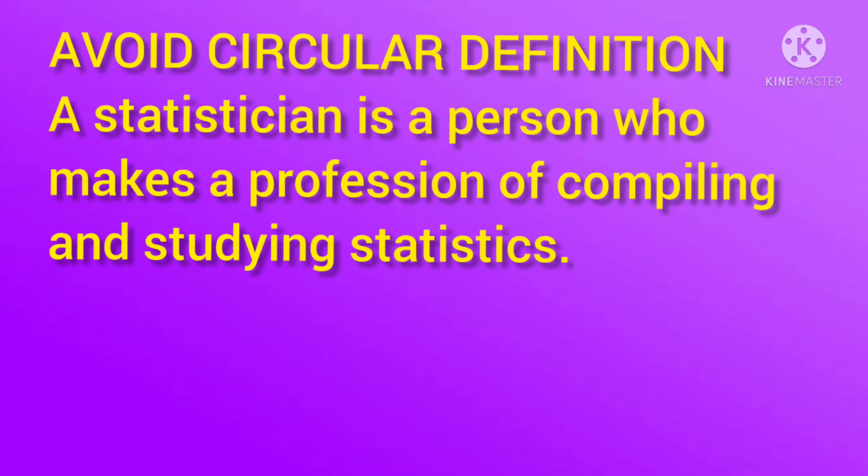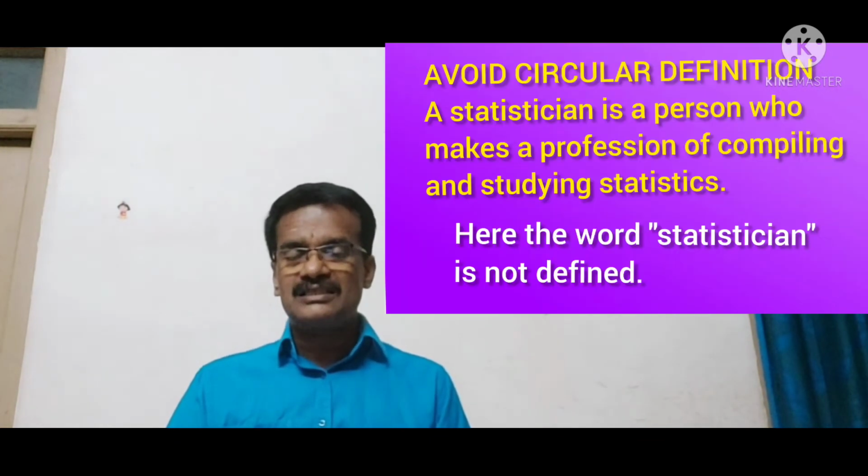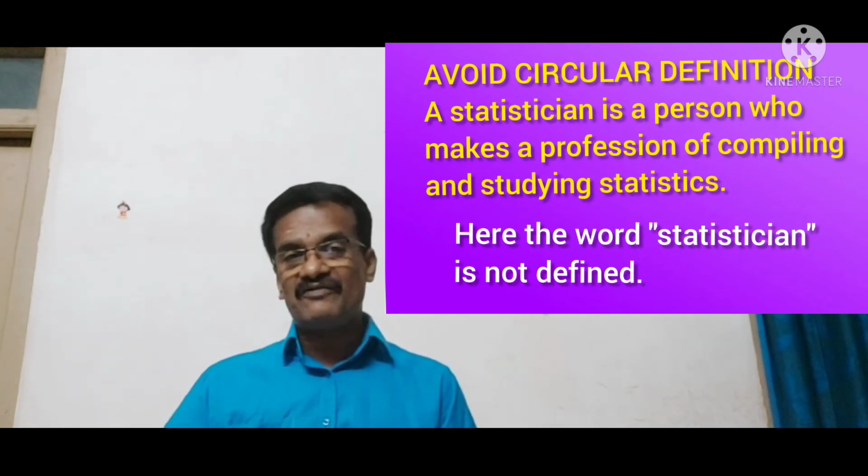A statistician is a person who makes a profession of compiling and studying statistics. If you analyze the 14 words used in this definition, you will understand that it's not a definition at all because the word statistician is not defined here, and this is an example for circular, meaningless definition.